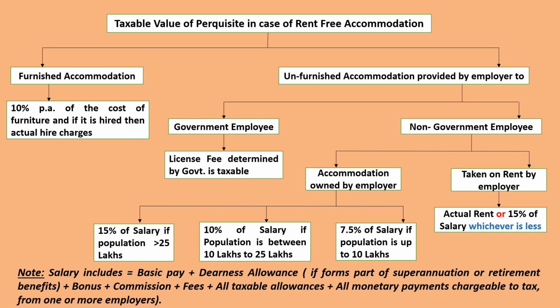Here, salary includes basic salary plus dearness allowance if it forms a part of superannuation or retirement benefits, bonus, commission, fees, all taxable allowances, and all monetary payments chargeable to tax from one or more employers.